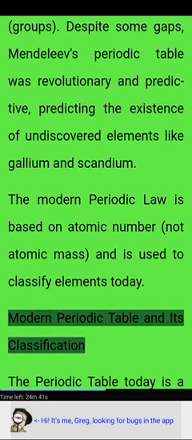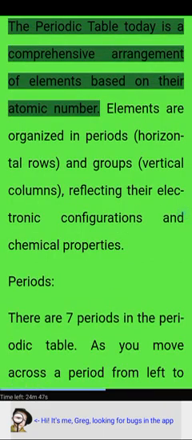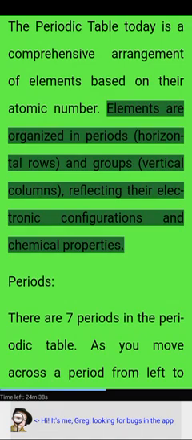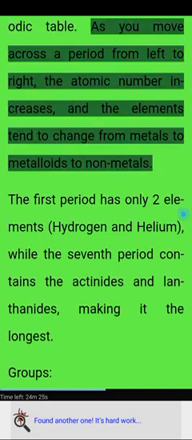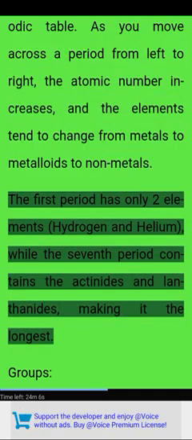Modern periodic table and its classification. The periodic table today is a comprehensive arrangement of elements based on their atomic number. Elements are organized in periods, horizontal rows, and groups, vertical columns, reflecting their electronic configurations and chemical properties. Periods. There are 7 periods in the periodic table. As you move across a period from left to right, the atomic number increases, and the elements tend to change from metals to metalloids to nonmetals. The first period has only 2 elements, hydrogen and helium, while the 7th period contains the actinides and lanthanides, making it the longest.